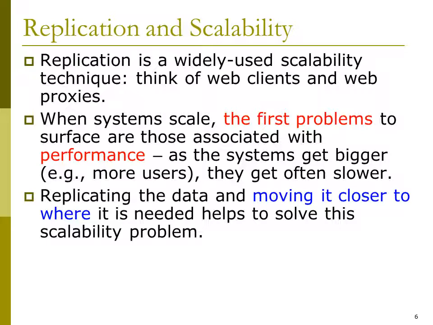So performance is a challenging issue in distributed systems. As the system gets bigger, it gets slower because more users and more systems are getting involved.